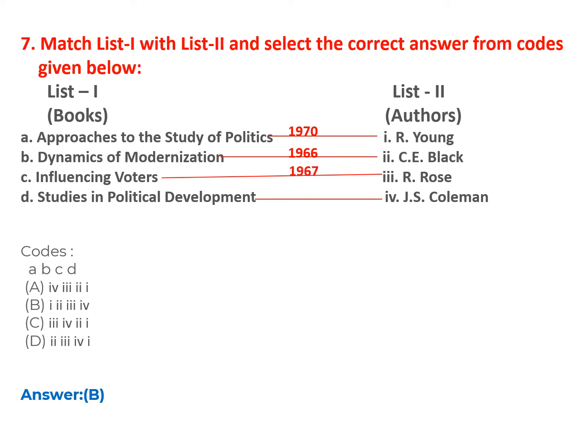Influencing Voters was written in 1967. Studies in Political Development was written in 1965. So what is the chronological order of the publication of these books? D, B, C, A.